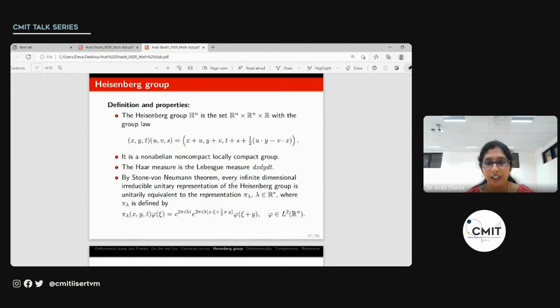By the Stone-von Neumann theorem, every infinite dimensional irreducible unitary representation of the Heisenberg group is unitarily equivalent to the representations π_λ, where λ is any non-zero real number, and they're given as follows. So what exactly is that? For an element (x, y, t) in the Heisenberg group, π_λ(x, y, t) is a unitary operator on the representation space L2(R^n). So for φ in L2(R^n), π_λ(x, y, t) operating on φ is now an element in L2(R^n). At ξ, it is defined this way.